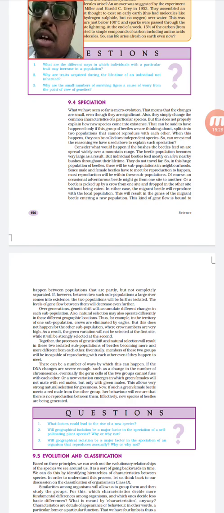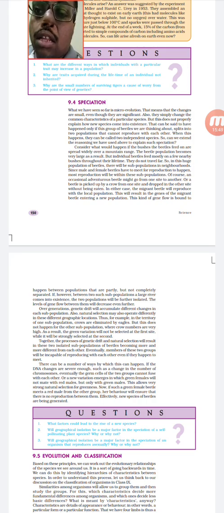Or otherwise, consider a barrier like a mountain. For example, in one area there is a species of organism A, and in another area a species of organism B. They are from the same family, but a mountain comes in between them as a barrier.